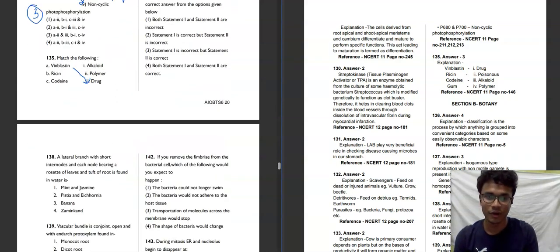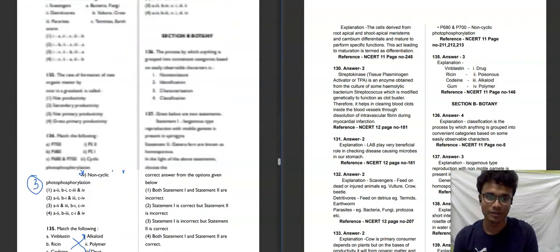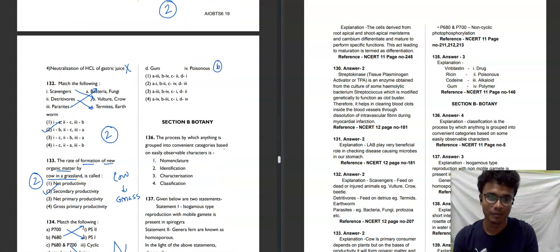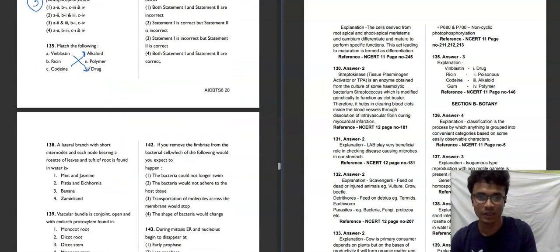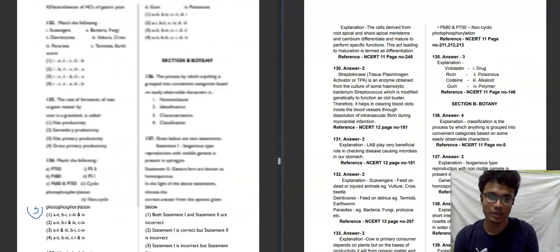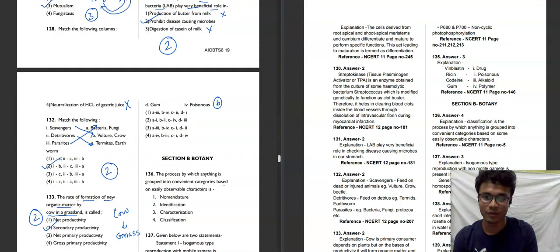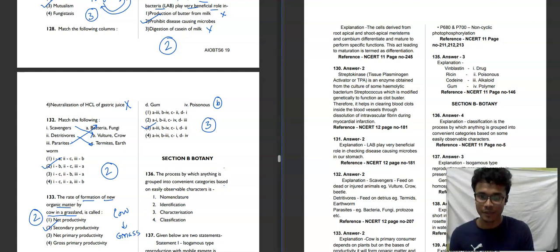Then codeine is basically an alkaloid, and gum is basically a polymer. If we match all this, we will get our answer for 135. These are basically tables from biomolecules. You need to remember each and every table of biomolecules. It's very important. Now moving towards section B.